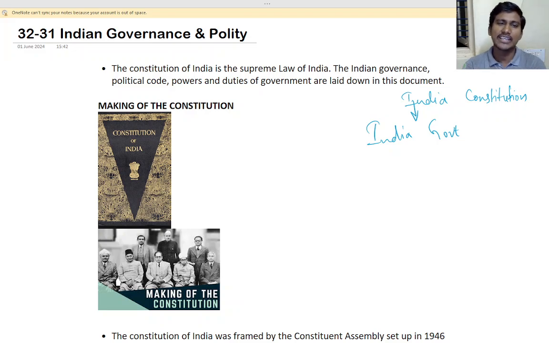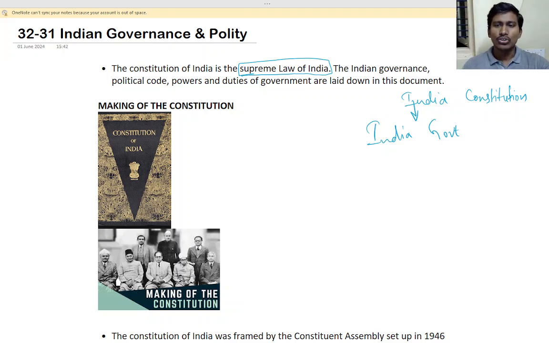that is, we say, conditions and boundaries, all the boundaries are mentioned in the Constitution of India. We have to follow that only. We cannot go outside the Constitution, isn't it? That is the supreme. So the Constitution of India is the supreme law of India. All the rules, regulations and laws are mentioned in the Constitution.